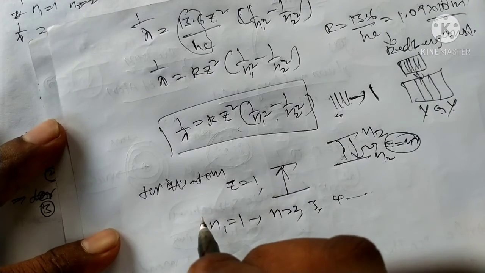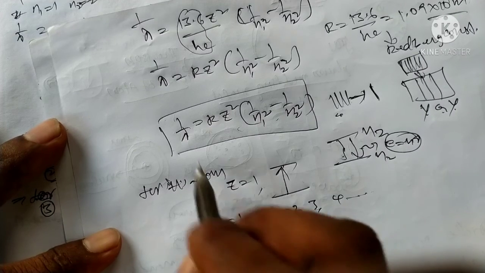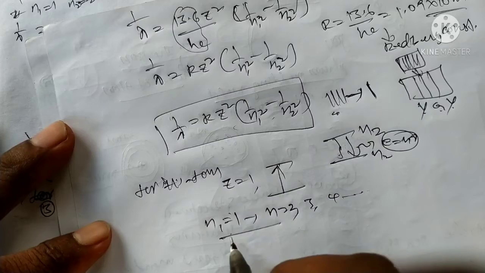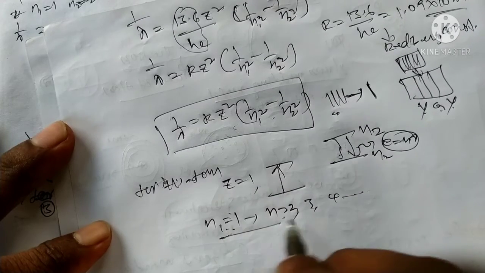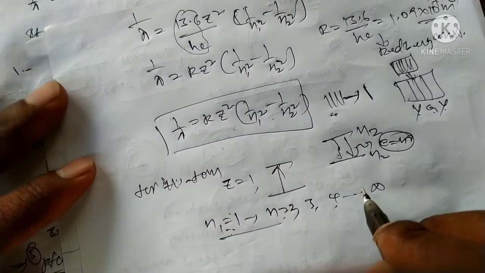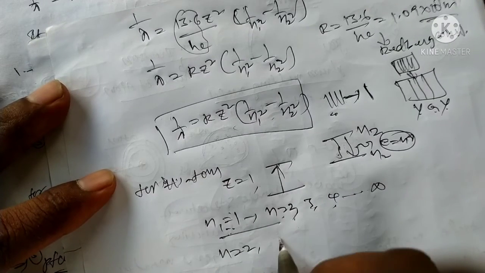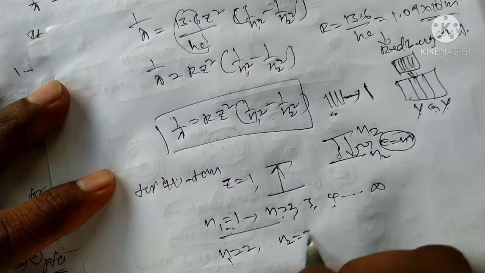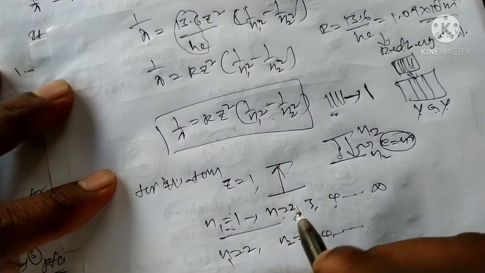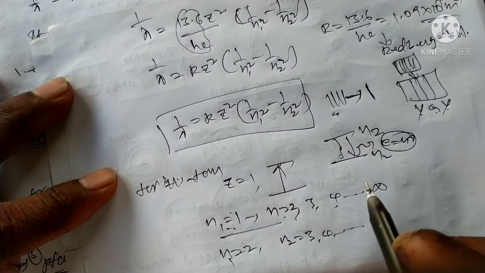Okay, the hydrogen atom is the simplest atom, and we can find the lambda for the hydrogen atom. This is the transition from n1 equal to 1 to n equal to 2, 1 to 3, 1 to 4, up to infinity. We can find the lambda for these values, and also for n1 equal to 2 and n2 equal to 3, 4 like this. The spectrum can be divided into specific names: Lyman, Balmer, Paschen, Brackett spectrum.